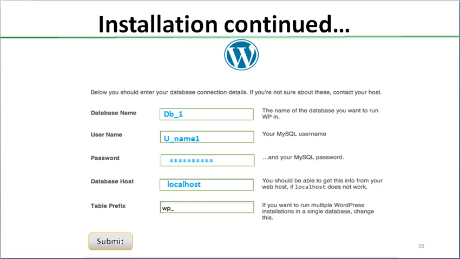Database host means that whenever you have seen any website, you may know that we give a domain name, like www.mysearch.com for example.